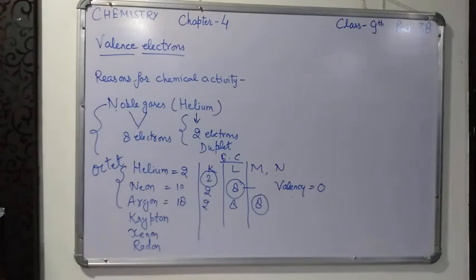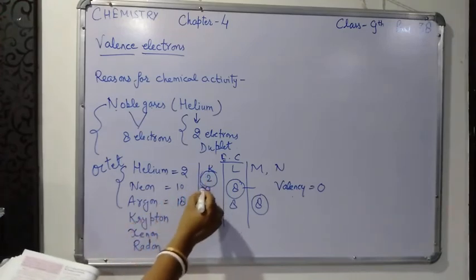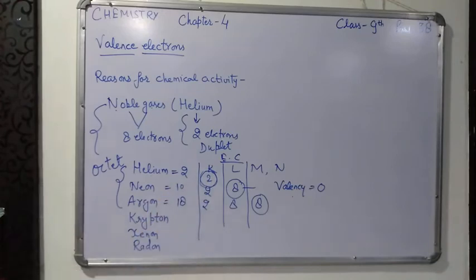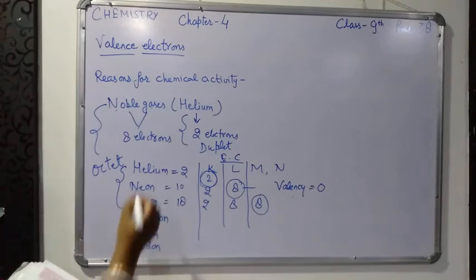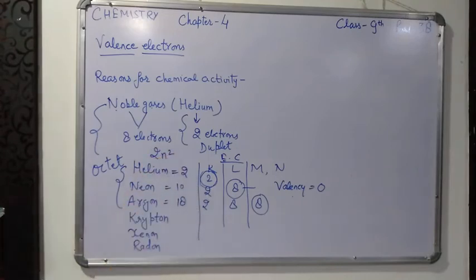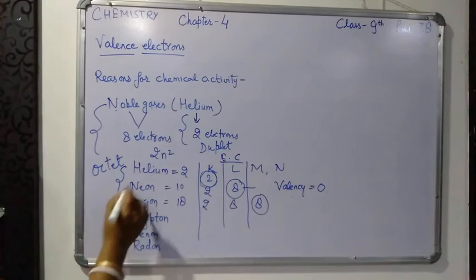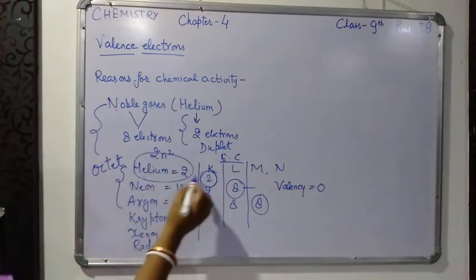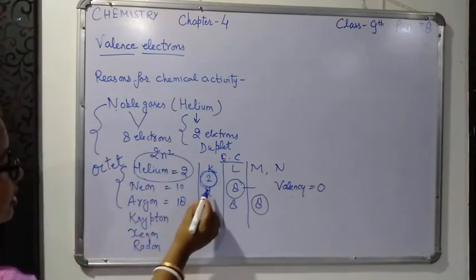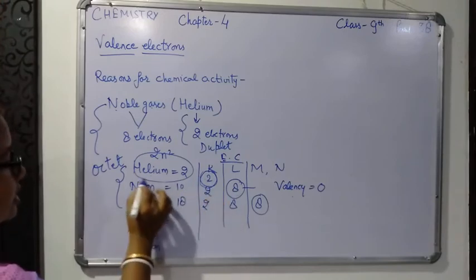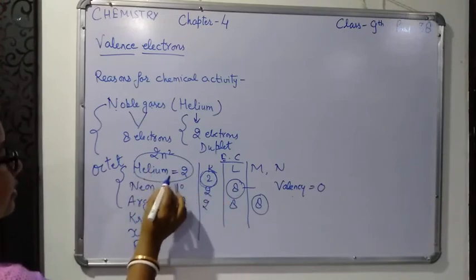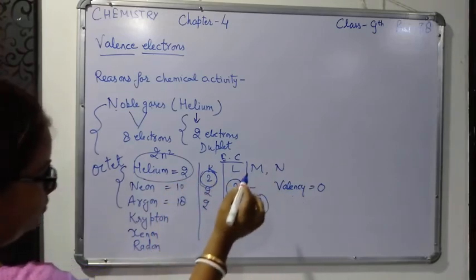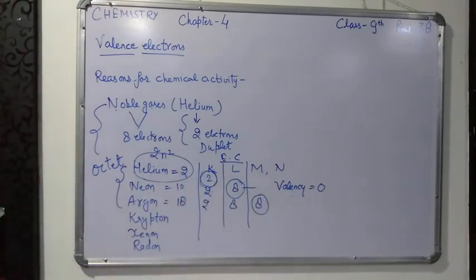Now helium has 2 electrons in its outermost shell. In its K shell only 2 electrons are there, which is the maximum it can occupy according to the 2n square rule. So it is a stable element even though the 8 electrons rule does not apply in its case. Helium is also chemically stable. Even though 8 electrons are not in its outermost shell, it is chemically stable and its valency is also 0. It is also not taking part in any chemical reaction.